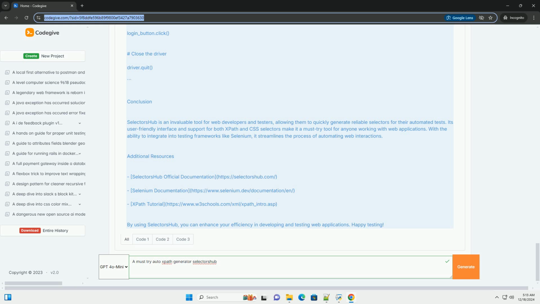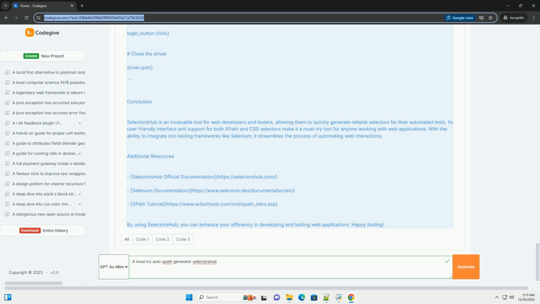login_button = driver.find_element(By.XPATH, "//button[@id='login-button']"). login_button.click(). Close the driver: driver.quit().